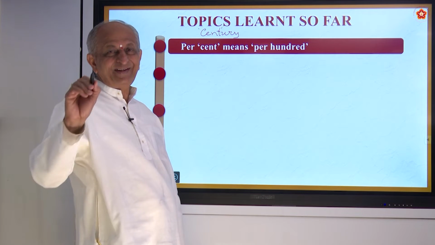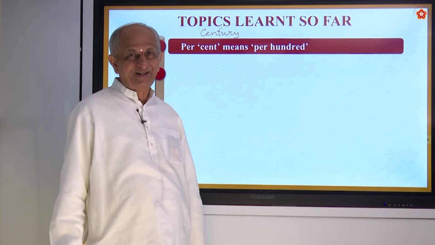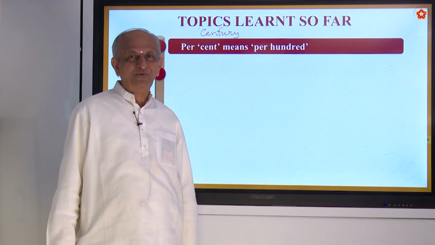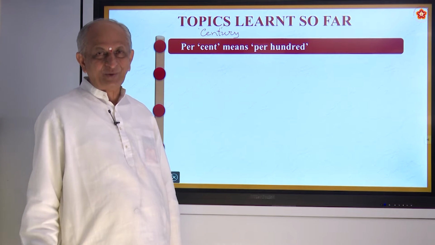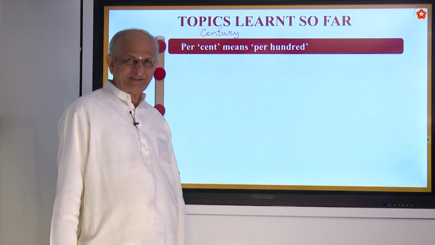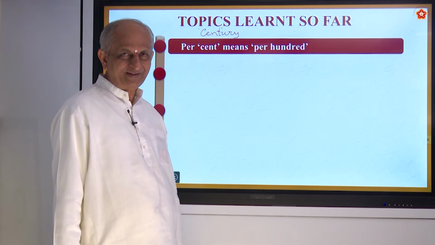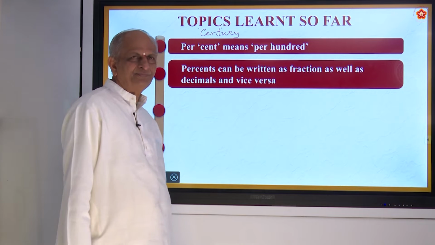Even 99 is not 100. So in exams also you should try to get out of out. What do I mean by out of out? 100 out of 100. Will you try? Especially it is possible in mathematics and science. That is a very interesting thing.